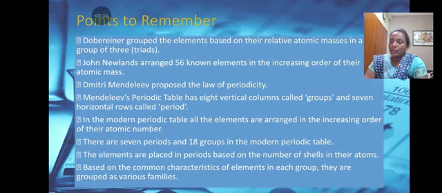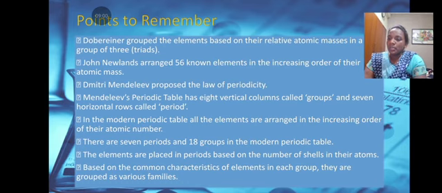So finally, we are going to see what are the points to be remembered. Dobereiner grouped the elements based on the relative atomic mass in groups of 3 called triads. John Newlands arranged 56 known elements in the increasing order of their atomic mass. Dmitri Mendeleev proposed the law of periodicity. Mendeleev's periodic table has 8 vertical columns called groups and 7 horizontal rows called periods.